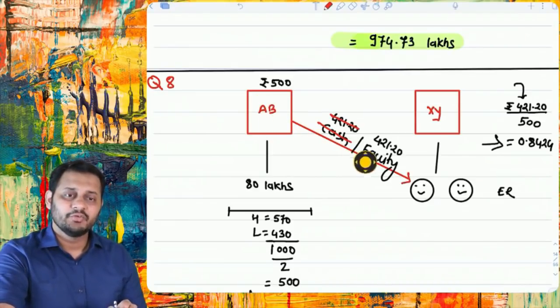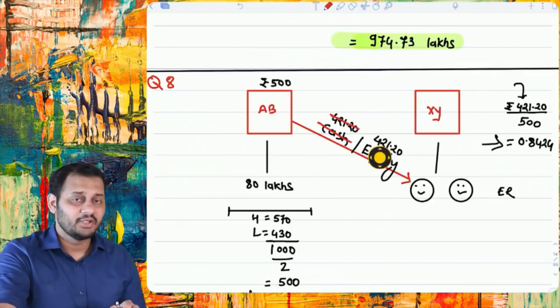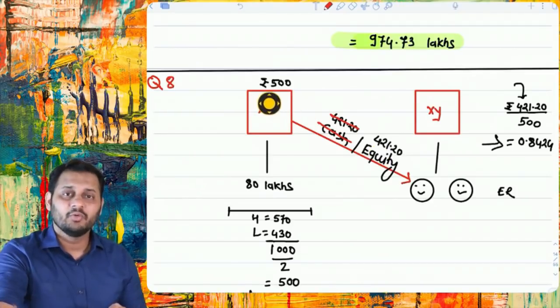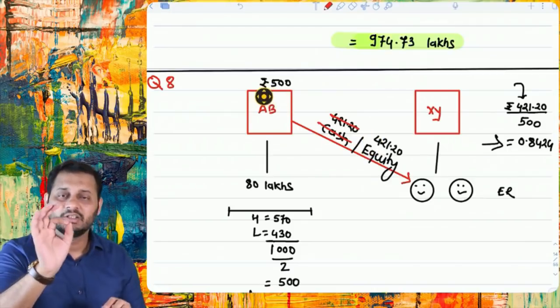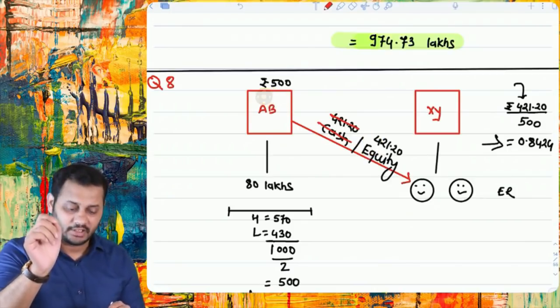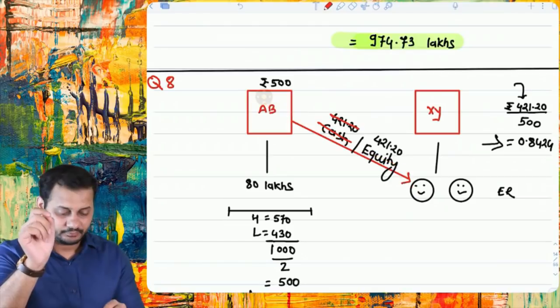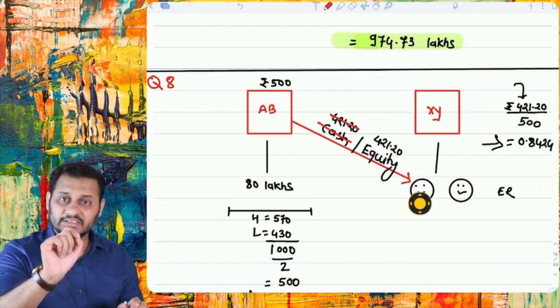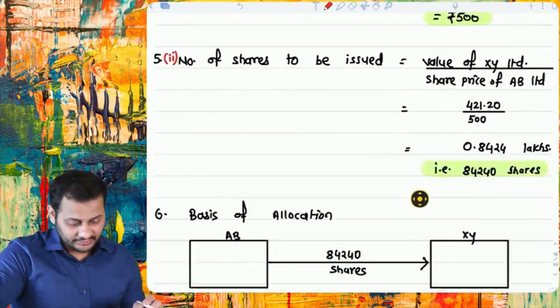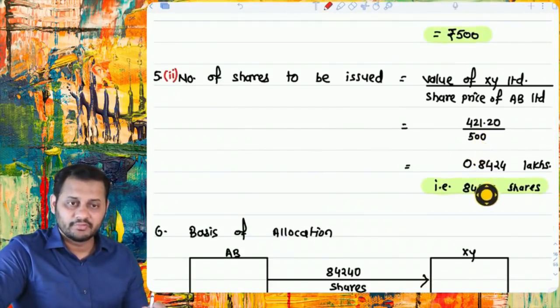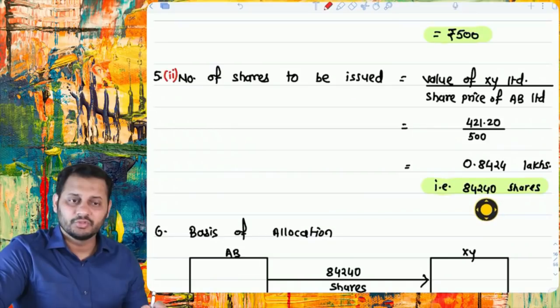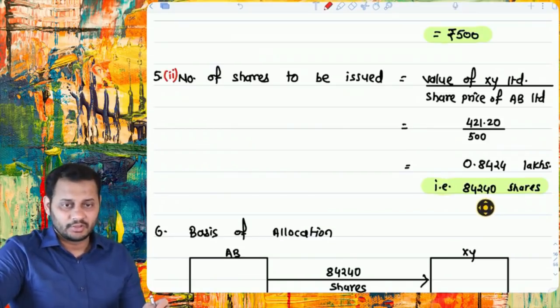If you are issuing one share to these shareholders, that means you have given 500 rupees to them. So 421.20 is the total value which we should give. 500 rupees can be given in one share. So this divided by this was the number of shares that we should issue to these shareholders. So that's the calculation that we made here. 421.20 divided by 500, and that came down to 84,240 shares. Cool. Now comes the basis of allocation.